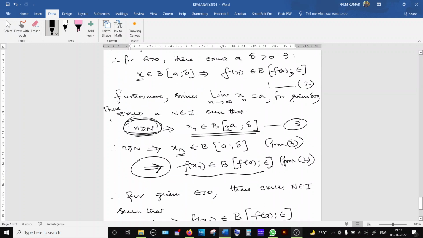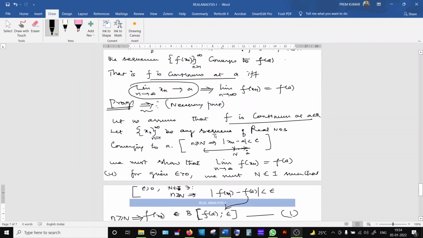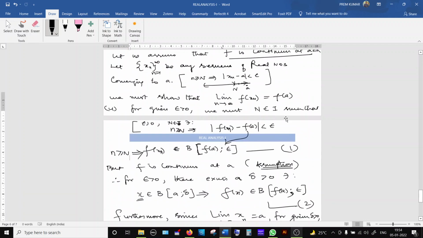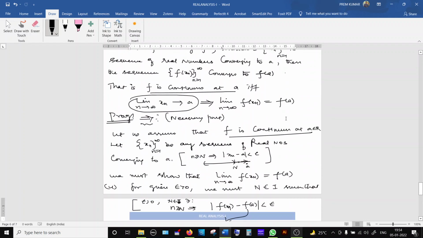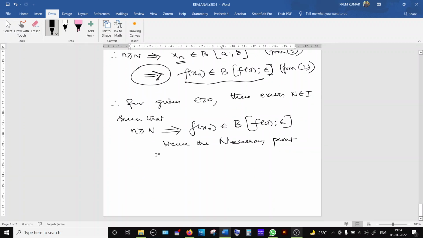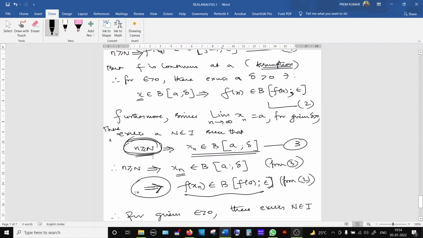So one part of the proof is over. That is, if f is continuous, we have assumed it, and we have just now proved that if the sequence xn is converging to a, then the sequence f of xn converges to f of a. Now we are going to prove the sufficient part. That is, we will assume that this result is true and prove that f is continuous at a. We are going to use the contrapositive technique for proving the sufficient part.